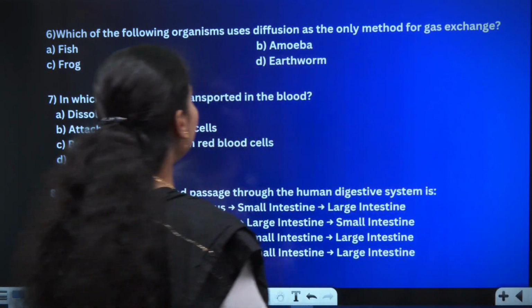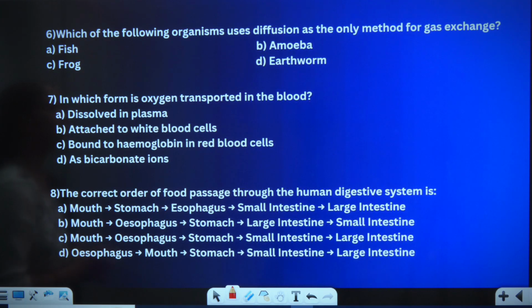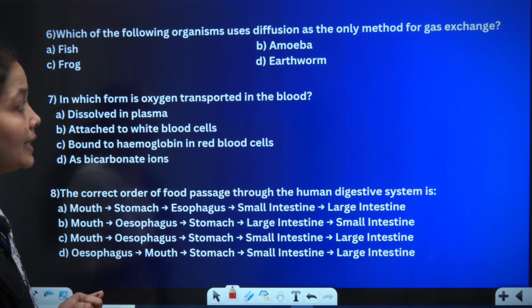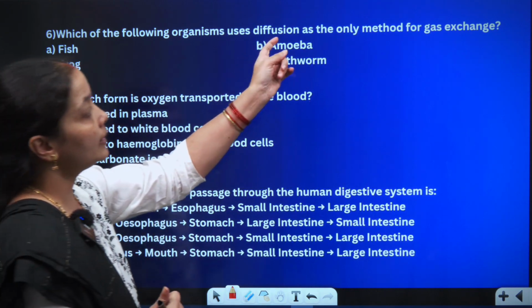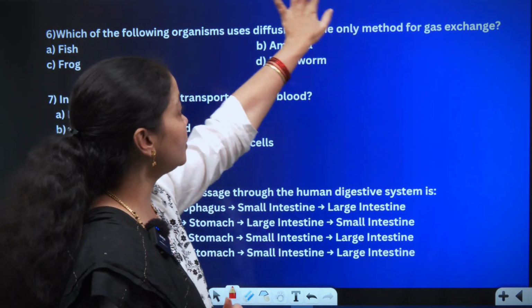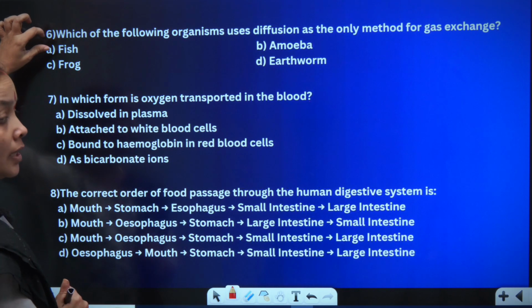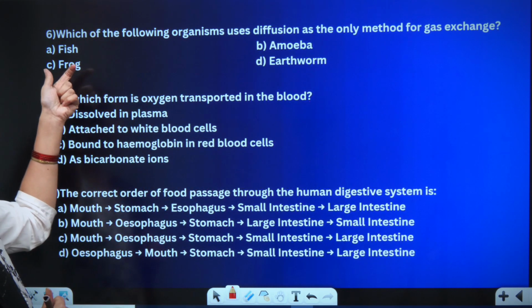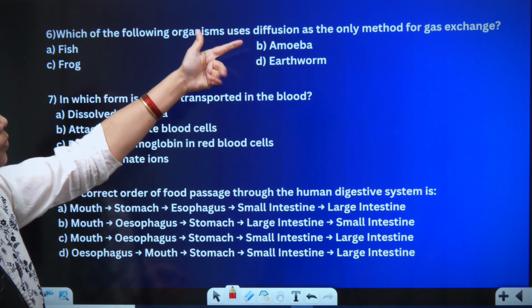In the next question, which of the following organisms uses diffusion as the only method for gas exchange? Amoeba is a single-celled organism which has osmosis and diffusion, so option B will not be right. Fish is obviously not using it because it is in water. Frog is not at all undergoing only diffusion.